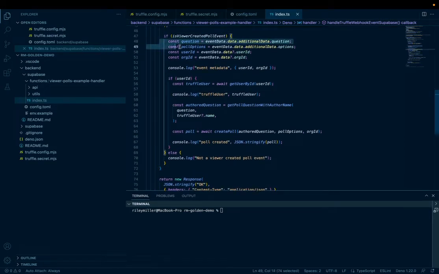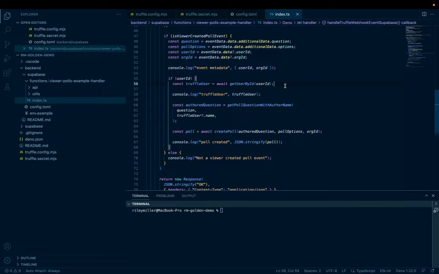The first thing, we parse out the event data and break it into a couple of variables. So we grab the question, the poll options, the user ID, and the org ID. And then if we have all these things, we're going to make a couple of requests to the Truffle API. The first thing we do is query the Truffle API for the user's information. The purpose of this is we want to grab the user that created the poll, grab their username, and put that in the poll question so we can specify who created the poll.